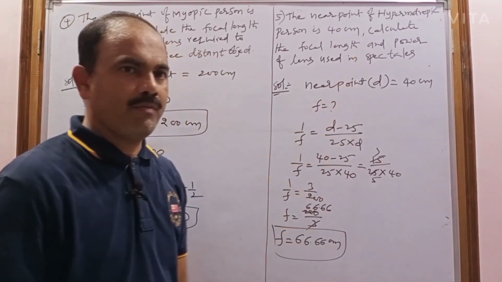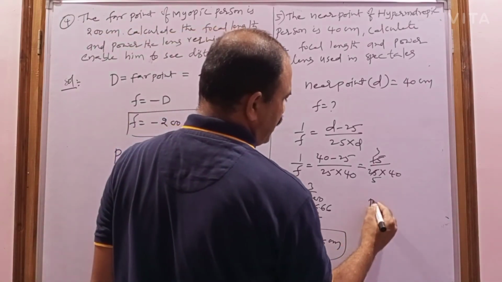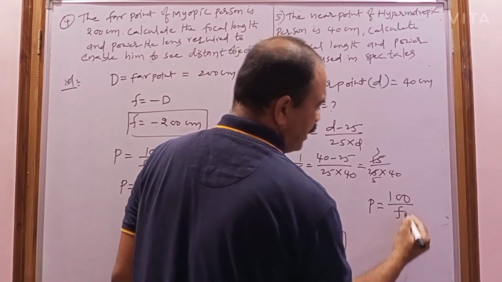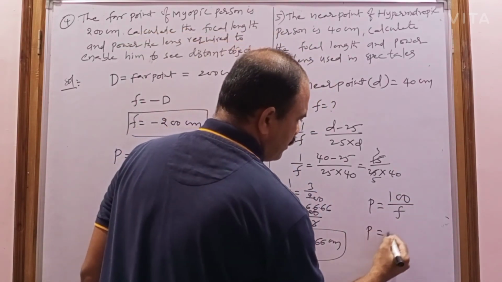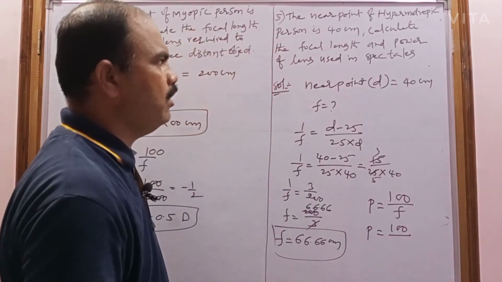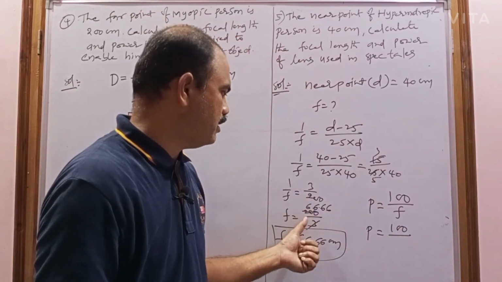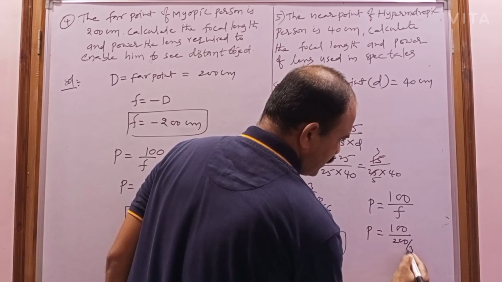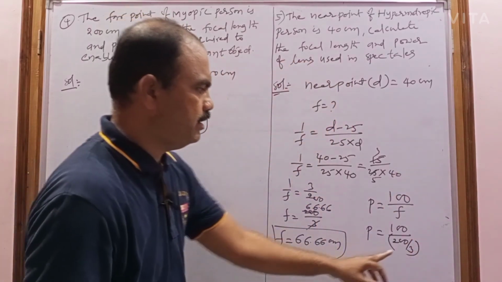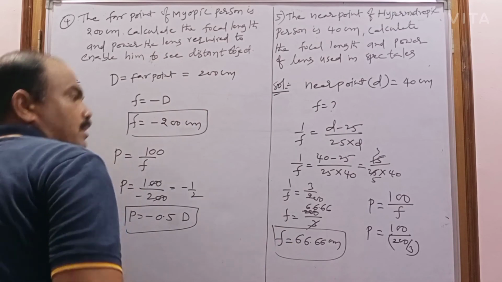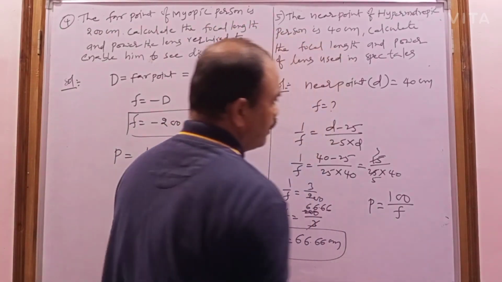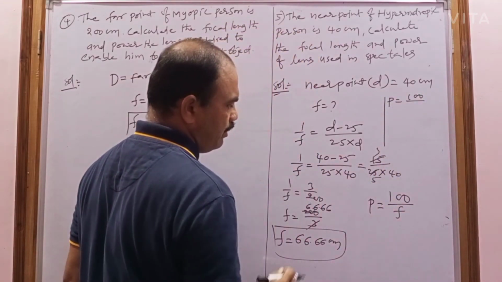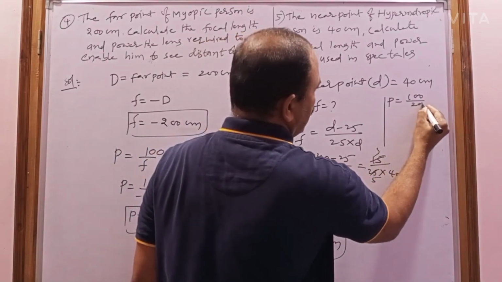And you have to calculate the power. The focal length is in centimeter, so you have to take the formula power P equals 100 by f. f is 200 by 3, which I am taking for easy simplification. So P equals 100 by f, with f equal to 200 by 3.